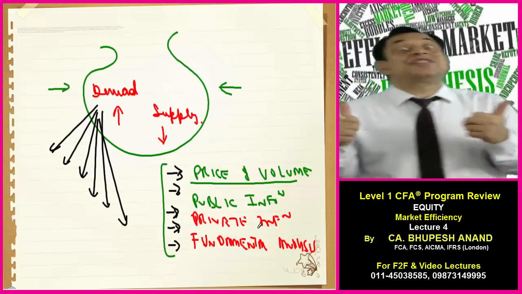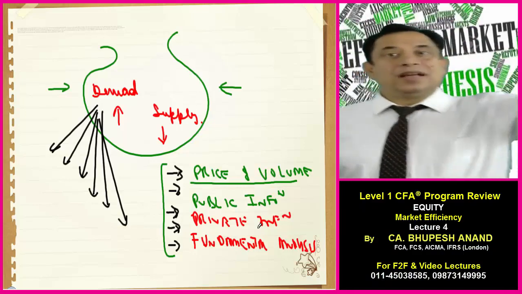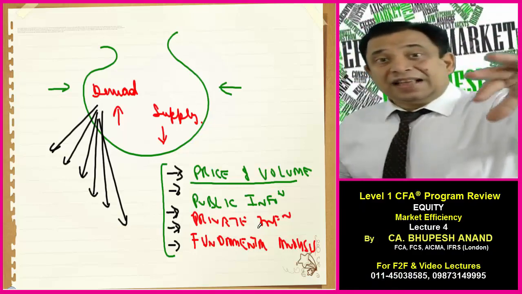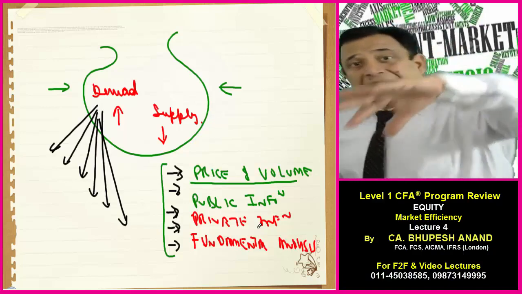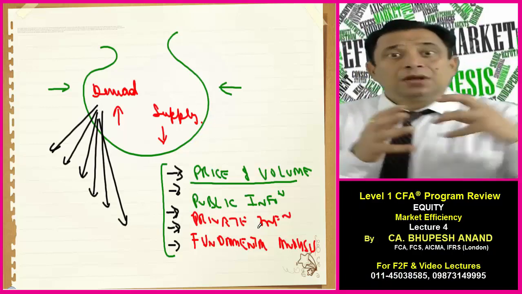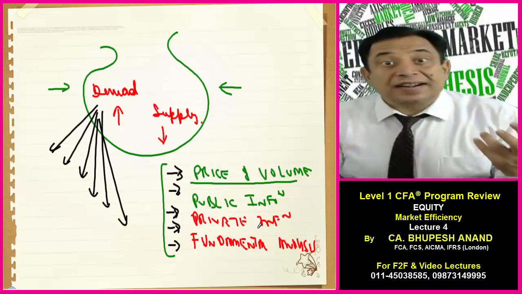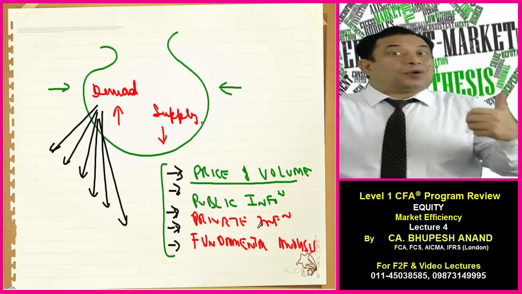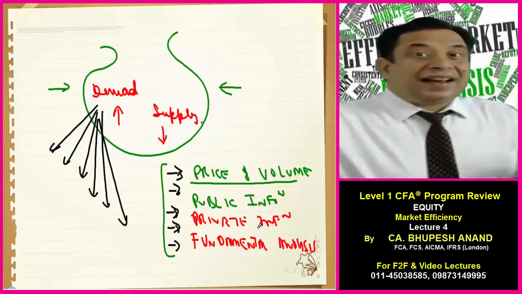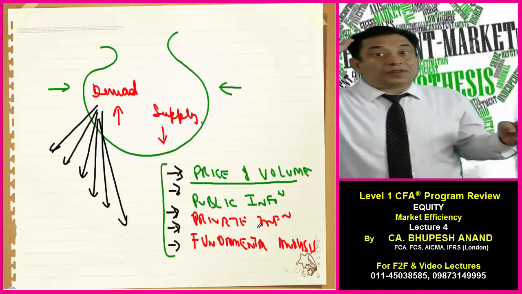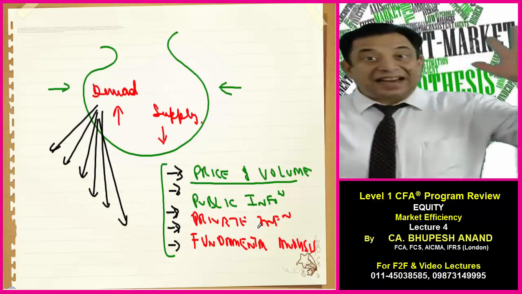Similarly is the case with any security. If promoters are good, if they are doing good, if their track record is good, if EPS is good, if they have fewer competitors, and the taxation policy is very favorable to them, then I will say they have a good fundamental analysis. Now fundamental analysis involves 3 points: economic analysis, industry analysis, and company analysis. We will be discussing in detail the meaning of economic analysis, industry analysis, and company analysis.